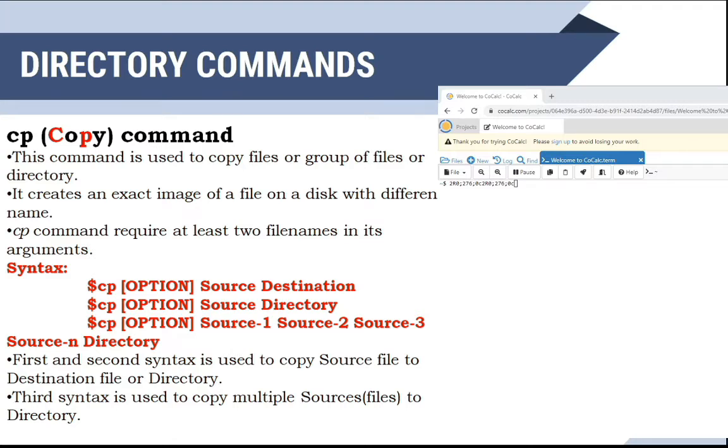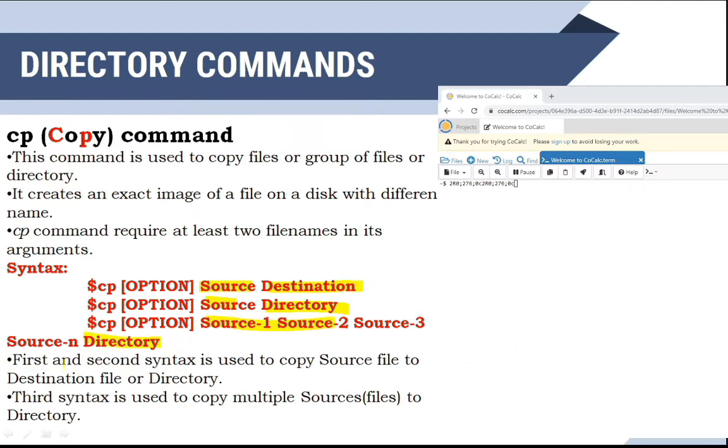The cp command requires at least two file names as its arguments. The first one is the source name and the second one is the destination. Just see the syntax here: cp options source file and destination file. We can even copy from source to a directory. See here, source to the directory. Then n number of source files, and at the end a single directory.